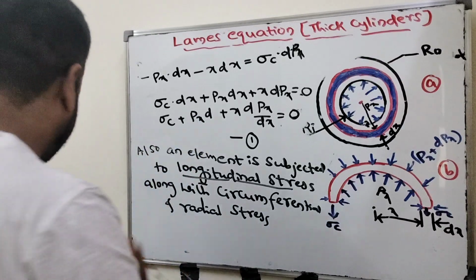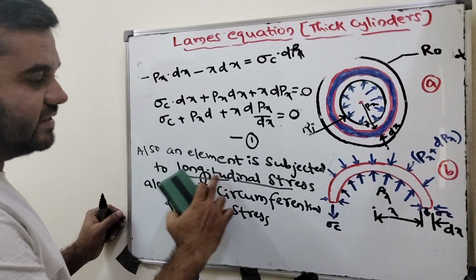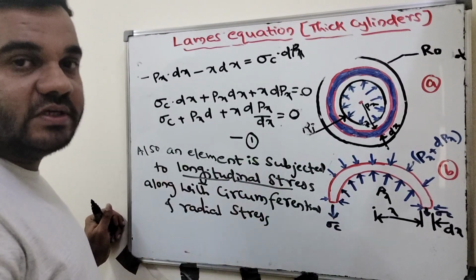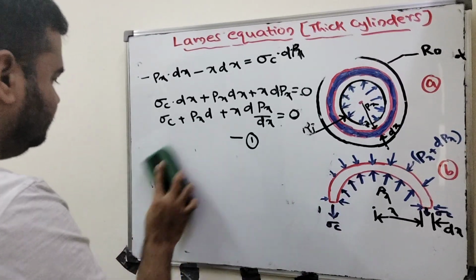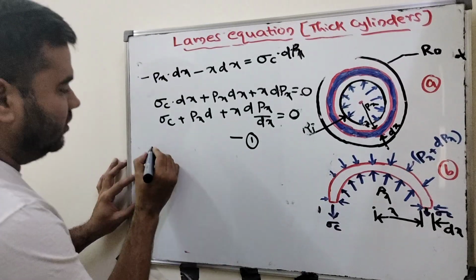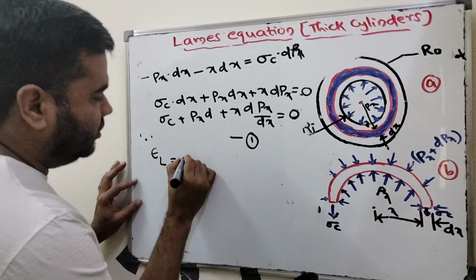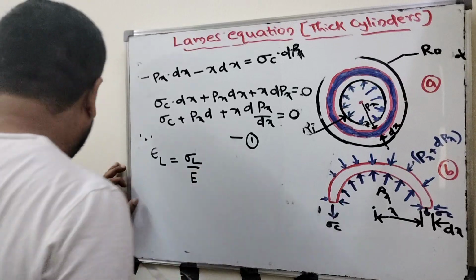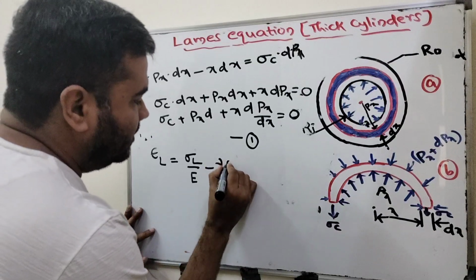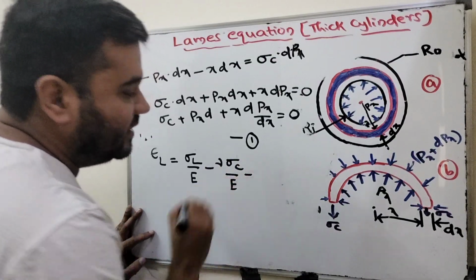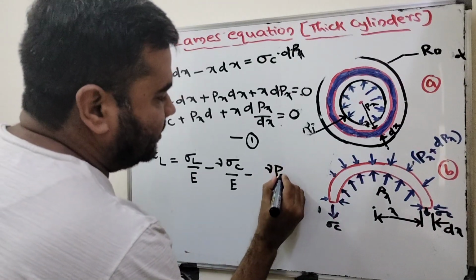Now we will write the longitudinal strain, since the element is subjected to longitudinal stress. Longitudinal strain equals longitudinal stress divided by E, minus, applying Hooke's law, nu into circumferential stress divided by E, minus nu into radial pressure divided by E.